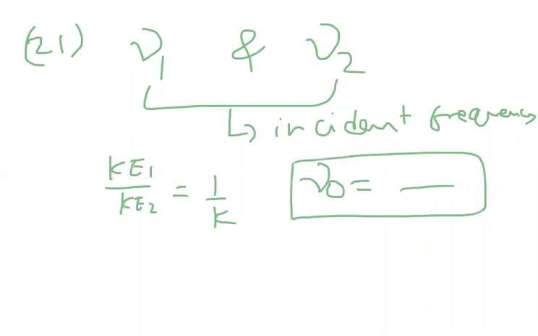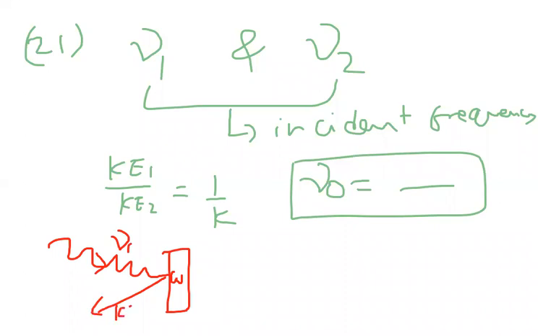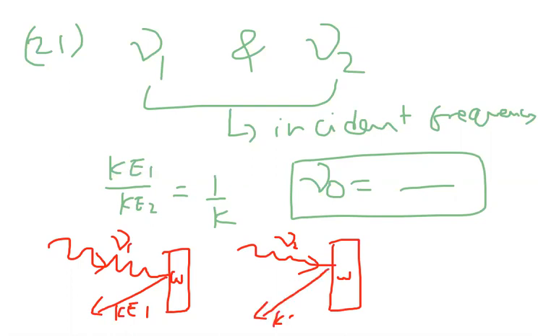Here you observe, first, they have taken one metal. This metal has work function W. It is incident with a frequency of mu1. Now the kinetic energy is Ke1. Again, they have taken another metal, work function is W, because it is the same metal, not another metal, so the same work function. Now they changed the incident frequency to mu2, then the kinetic energy changes to Ke2.